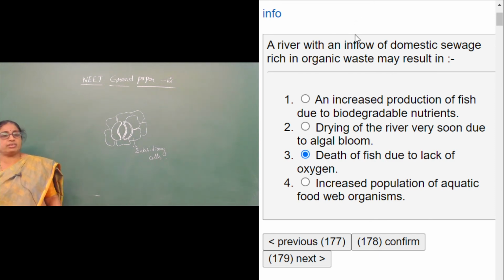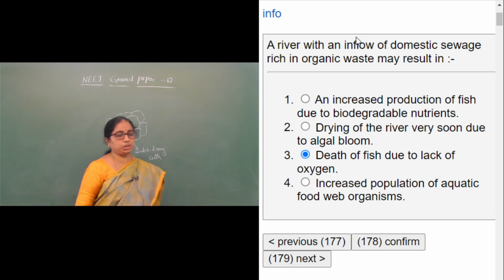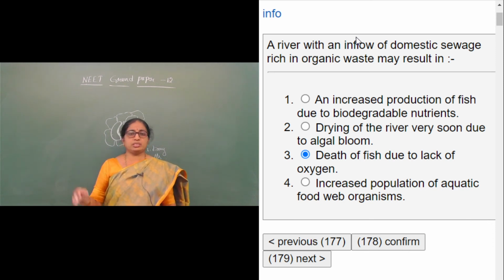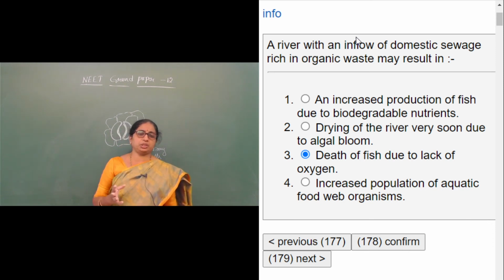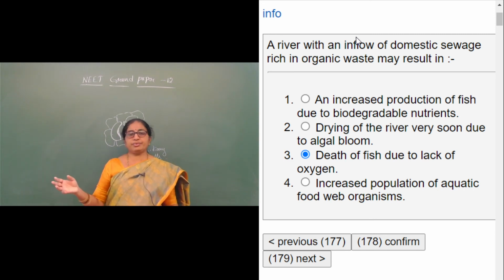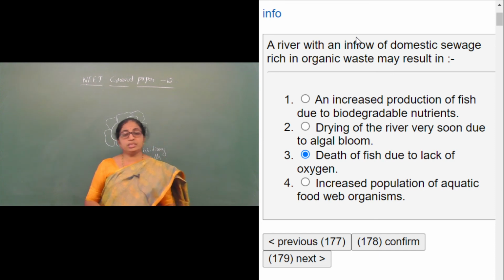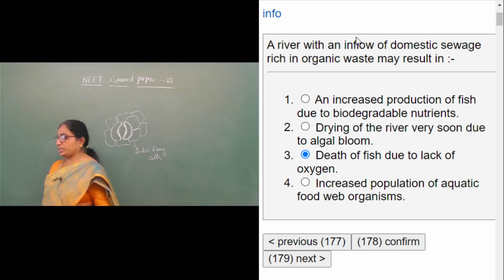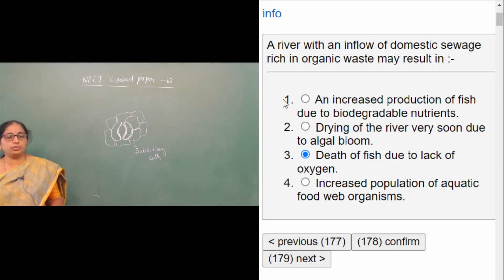Domestic sewage consists of a huge amount of organic matter, and because there is abundant supply of oxygen from nature, there is an increase in the decomposers. These decomposers use all the oxygen for the conversion of the organic matter into the simplest form. Therefore, there is lack of oxygen, and the fishes may die due to the absence of dissolved oxygen.